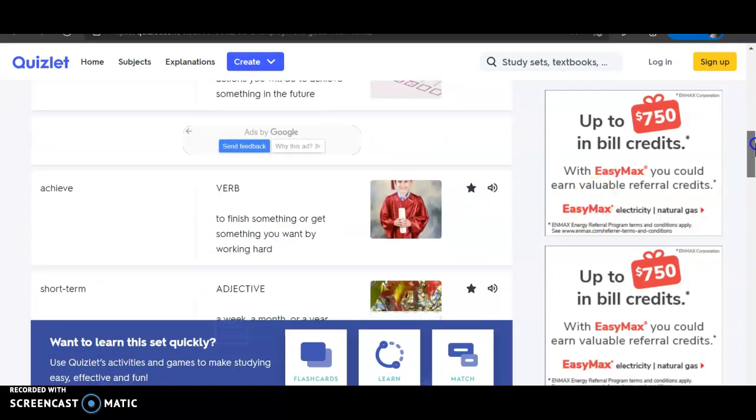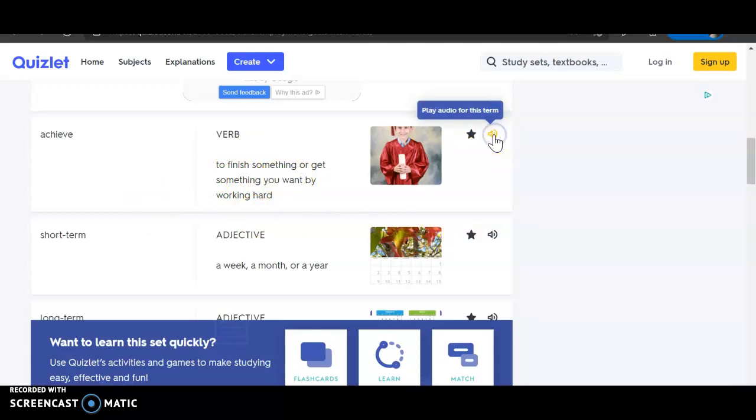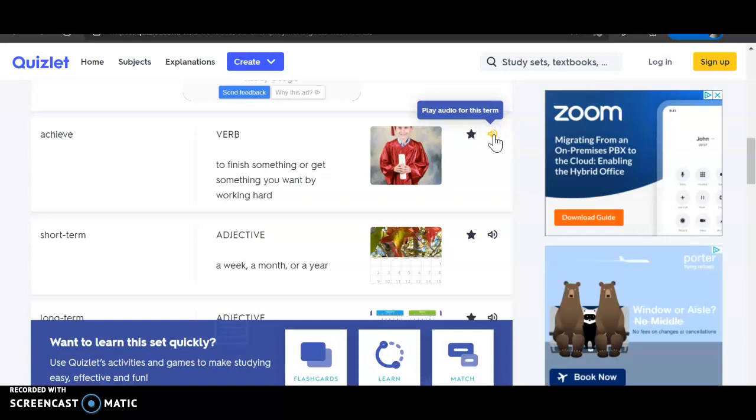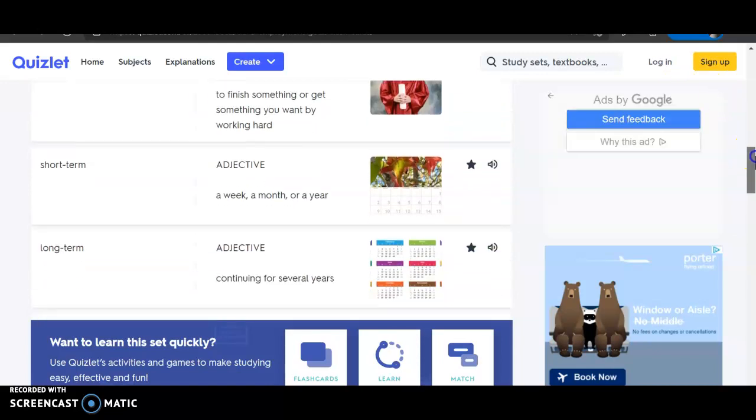Go down again. You've got another word, achieve. Copy that one down and the definition. You can also play this. Okay, so you can hear that, more ads. And then you can copy down this one, short term, it's an adjective.